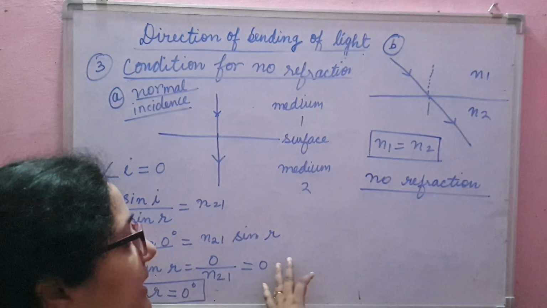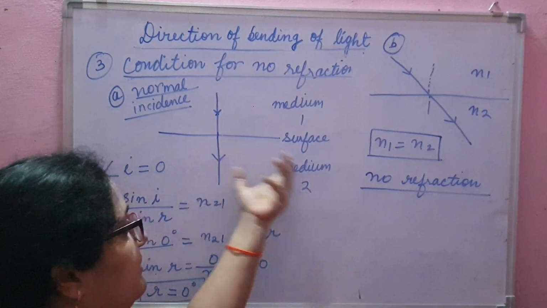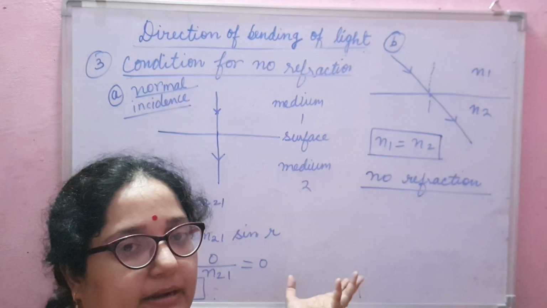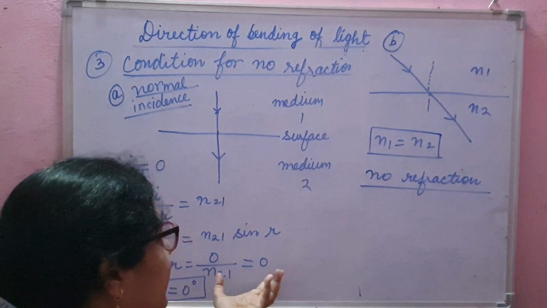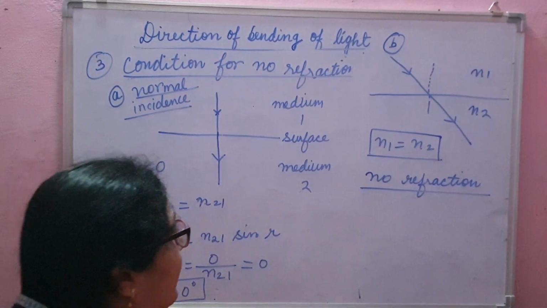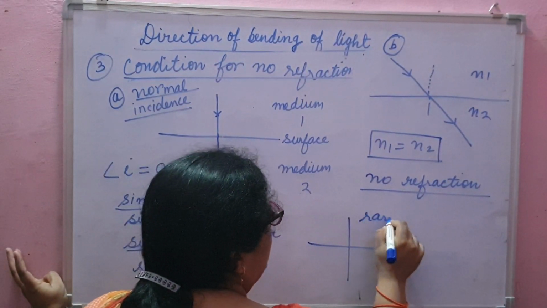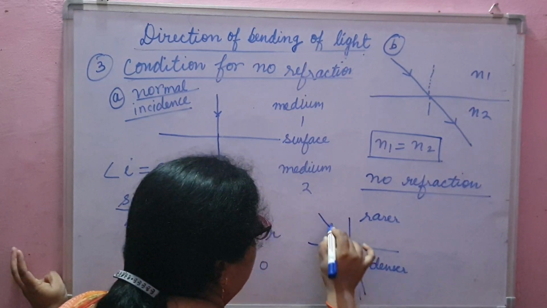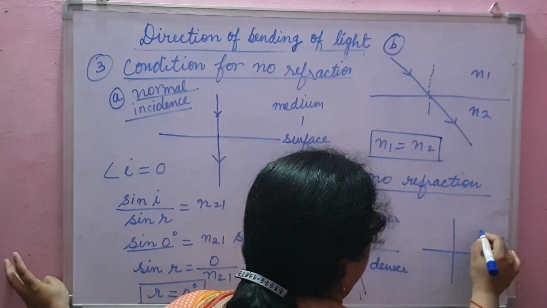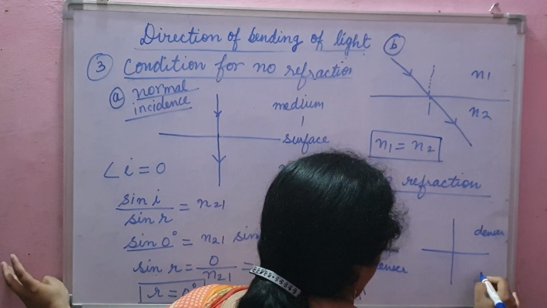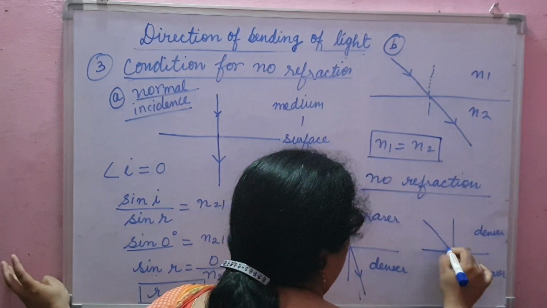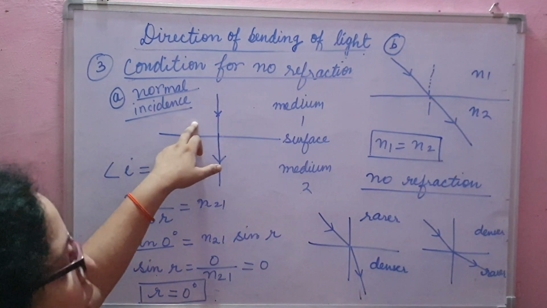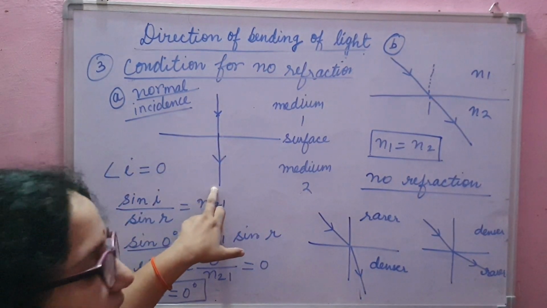Okay, so that is all about refraction, refractive index and the bending of light. Where will the light bend? In this case we have studied three things. When light will move from rarer to denser medium, then what will happen? It will bend towards normal. When light will move from denser to rarer medium, then what will happen? Then it will bend away from the normal. Okay, and when light is incident normally, then it will move without deviating from its path.